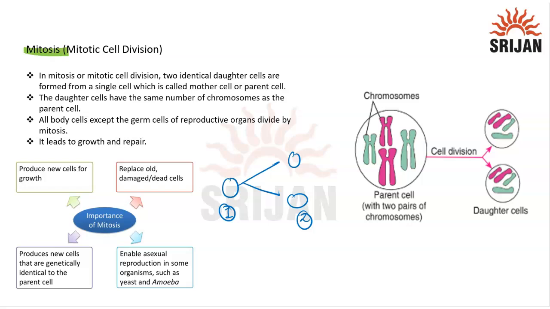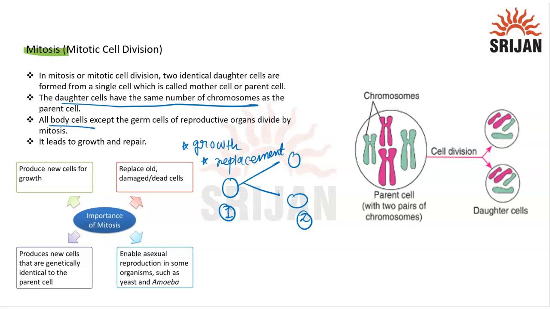So it's called equational division of chromosomes. Now, why is mitosis happening? For the growth of the tissue and for the replacement of damaged cells. This helps in various things. It also helps to maintain the number as well. In mitosis, daughter cells have the same chromosome number, so it is called equational cell division.